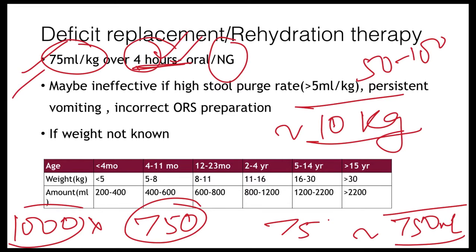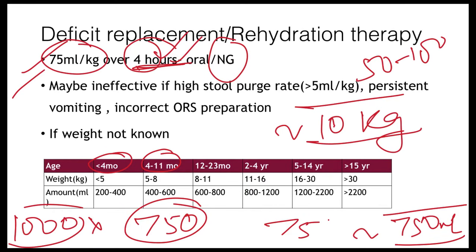If you don't know the weight of the child, for example, the weighing machine is not working, or if you are working in a primary health center, the weighing machine might not be there, but you will know the age of the child. So depending upon the age of the child, we can make a rough estimate of the amount of ORS that needs to be given over 4 hours.